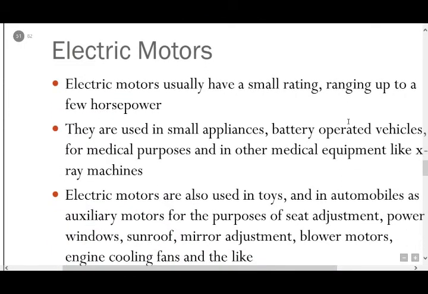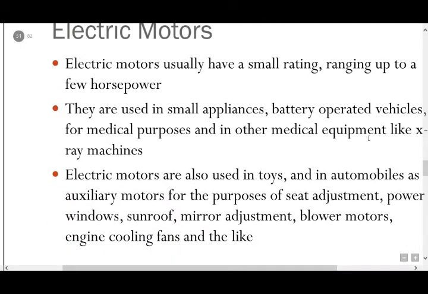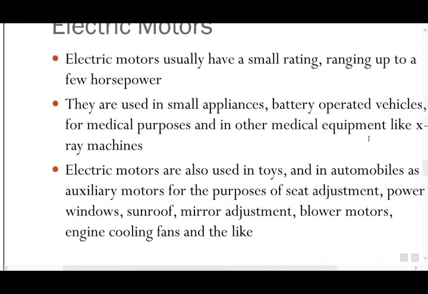Electric motors usually have small ratings, ranging up to a few horsepower. They are used in small appliances, battery operated vehicles for medical purposes, and other medical equipment like X-ray machines. Electric motors are also used in toys and automobiles as auxiliary motors for seat adjustment, power windows, sunroof, mirror adjustment, blower motors, engine cooling fans and the like.